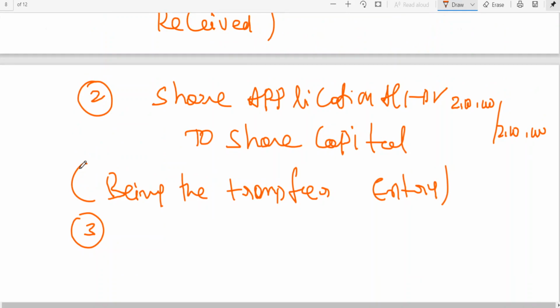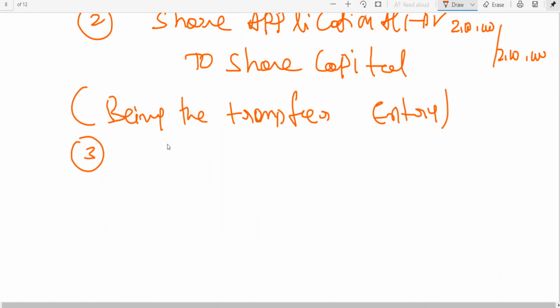Next, you write the entry for share allotment due. See, at the time of writing the entry for allotment due, you won't be knowing that one of the shareholders is paying calls in advance, or that anybody is going to fail to make a payment of allotment money or call money. Only after receiving the allotment money can you compare what I am supposed to receive and how much I have received.